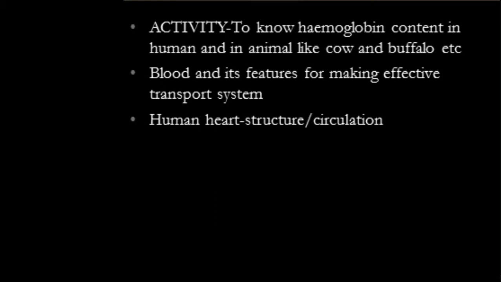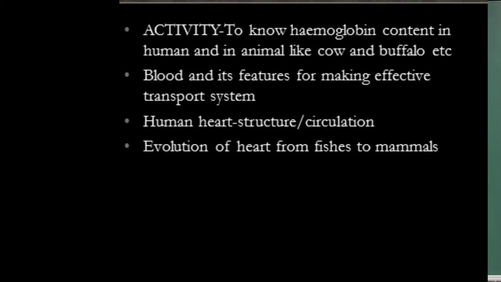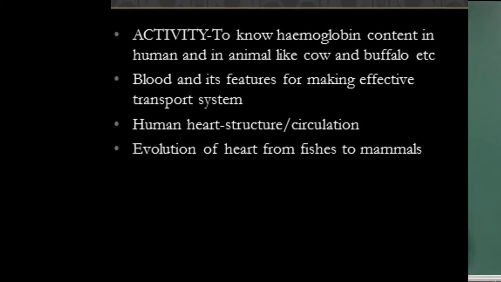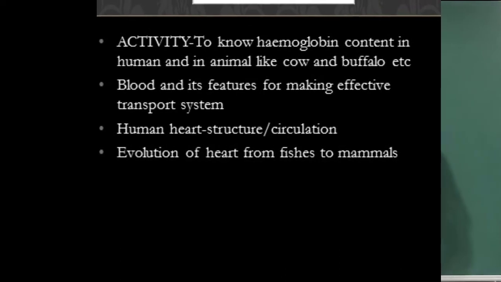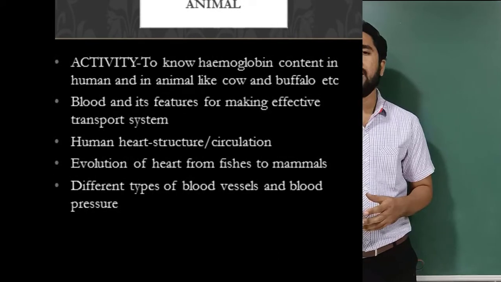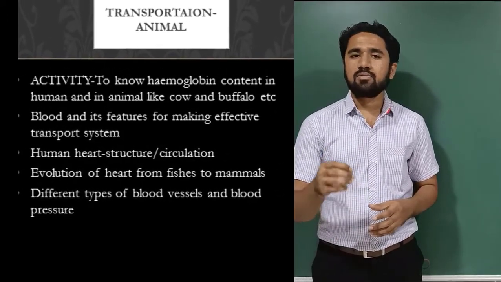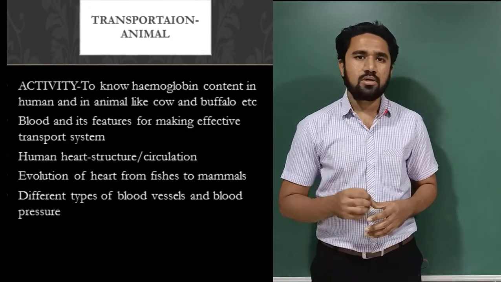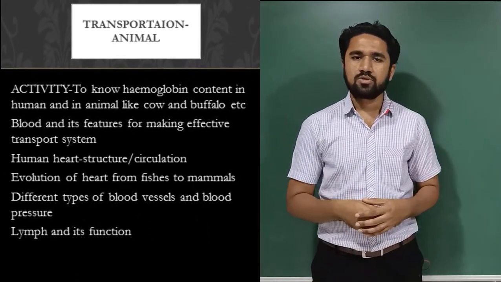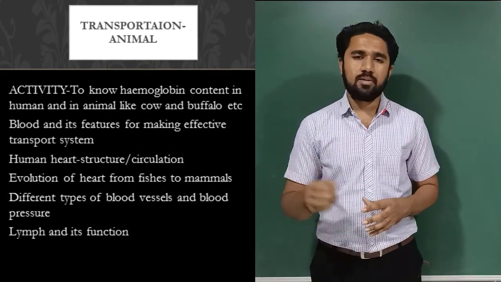Then the most important topic of transportation in animals is the human heart, its structure and how the blood circulates in the human heart, that we will see. The next topic is evolution of the heart from fish to mammals. Then after that we will see different types of blood vessels and blood pressure. And at last there is one small topic about lymph and its function. So these are the topics we will see under the category of transportation in animals.